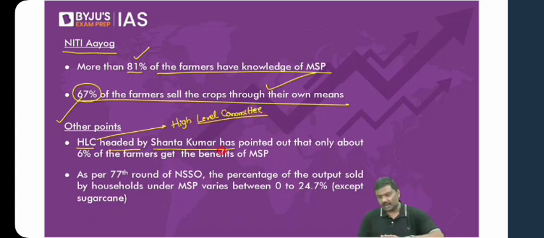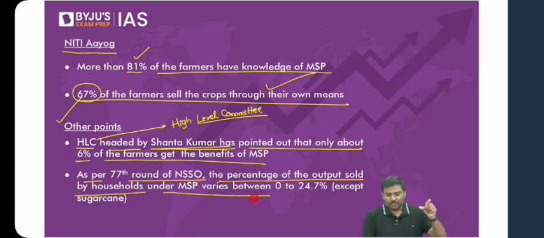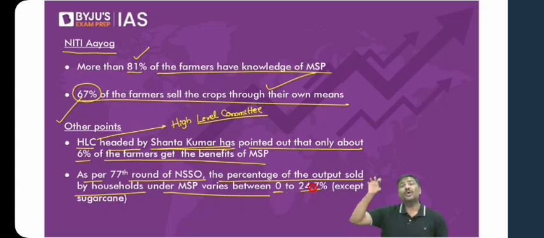There's a committee recommendation. We'll come to that in some time. Have patience. The HLC headed by Shanta Kumar has pointed out that only around 6% of the farmers are able to get the benefit of MSP in India. And as per the 77th round of NSSO, the percentage of the output sold by the households under MSP varies between 0% to around 25%. For some of the crops, none of it is sold under MSP. For some of the crops, 1/4 of the total production is sold under MSP. So these are certain other important points regarding the concept of minimum support price.